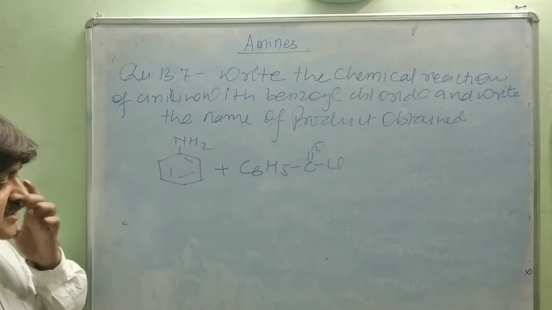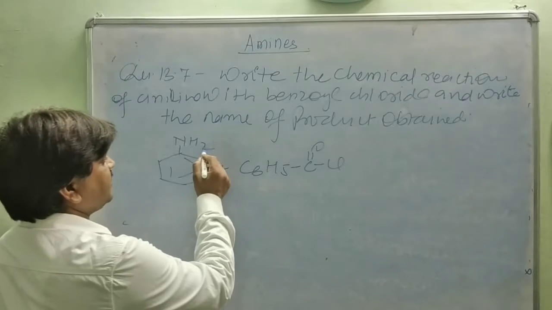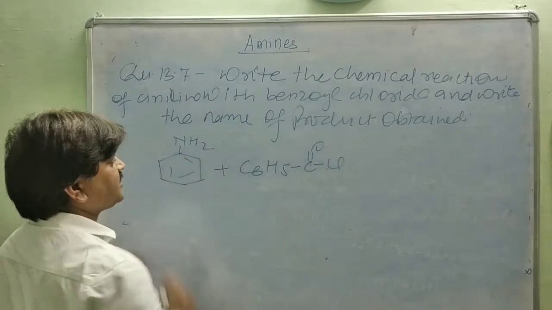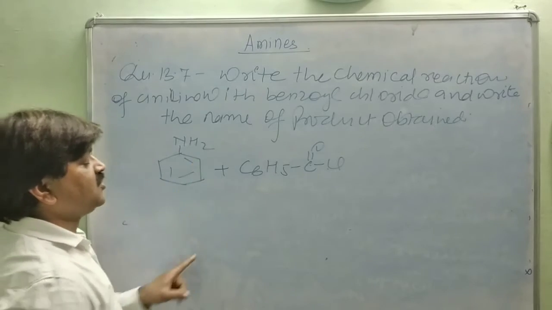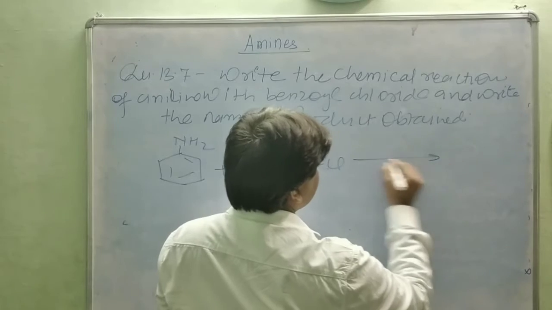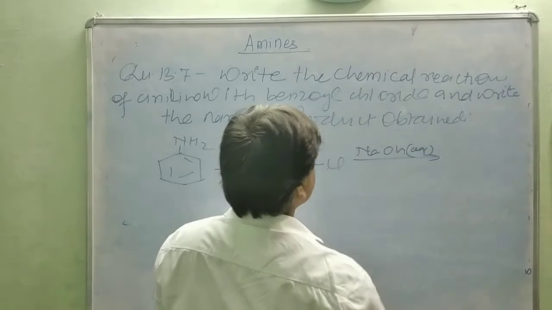But here, in the presence of NaOH, how does the reaction take place? The H and Cl are released, and this carbon attacks the NH group, so HCl is released out in the presence of aqueous NaOH. The reaction takes place in this manner.